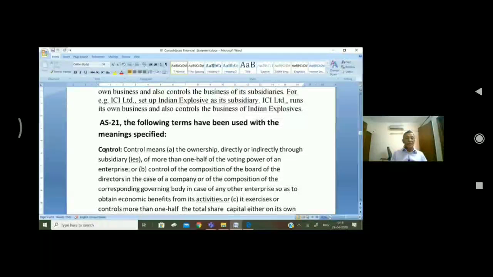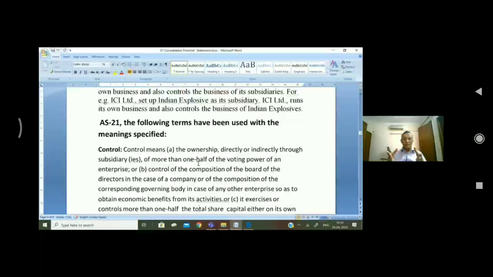Control: what is the meaning of the word control? Control means the ownership, directly or indirectly through subsidiary or subsidiaries, of more than one half of the voting power of an enterprise. It means the holding company controls more than one half of the voting power of an enterprise.